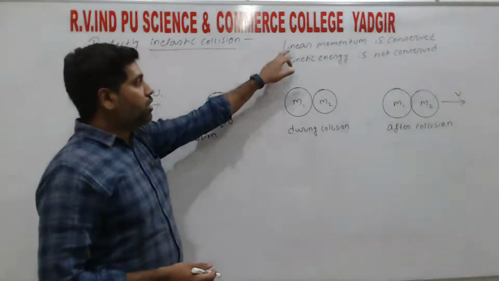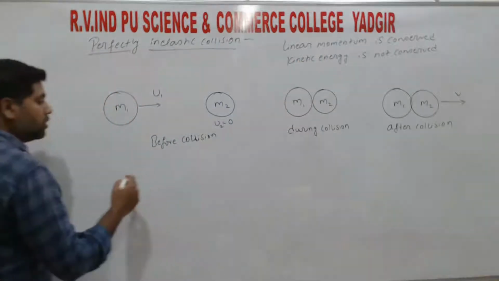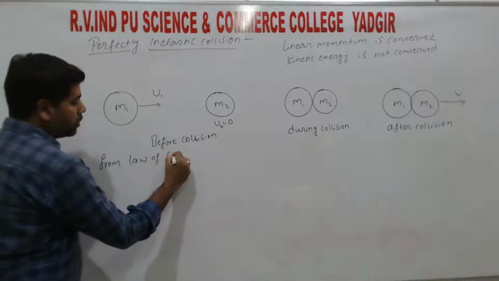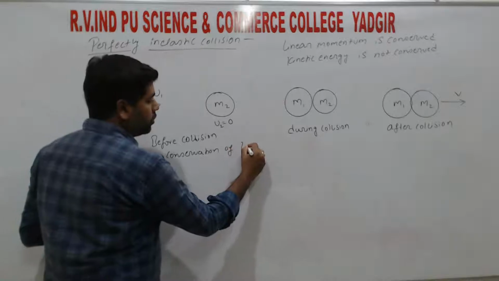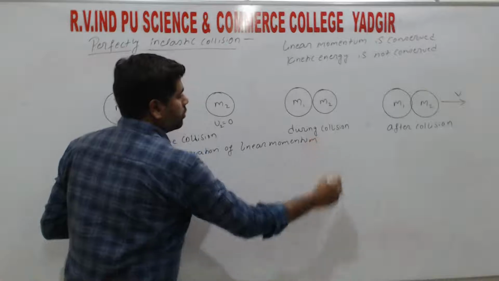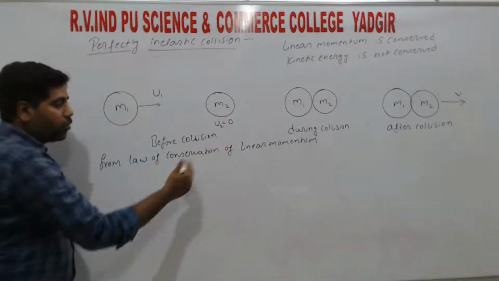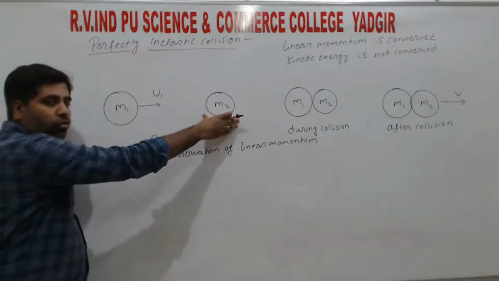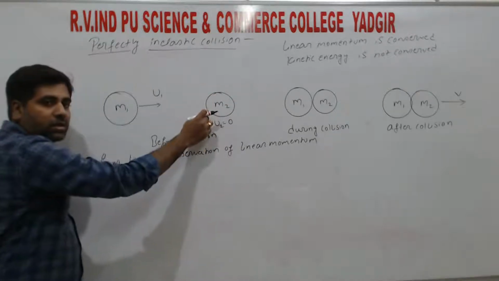So here we need to write the two relations. The first relation is that linear momentum is conserved, from the law of conservation of linear momentum. That means before collision is equal to after collision. m1 u1 is the momentum of the first object and m2 u2 is the momentum of the second object. u2 is 0, so there is no momentum in the second object.